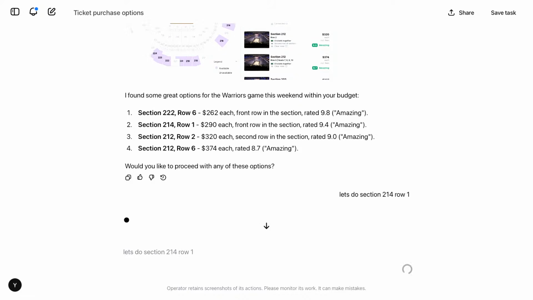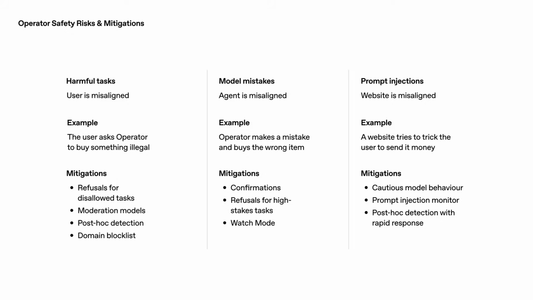Row 1. So this is a good time to talk about the human in the loop interaction mode that we've been developing. You can see that operator comes back and asks for confirmation when it's about to do anything kind of impactful. And yeah, so I think we're all very excited about this vision of operator doing your chores for you, but it is one of the first agents that we're putting out in the world and which has real world side effects. And so we thought carefully about how to deploy this safely. The framework we used to think about this was one centered around misalignment. So for example, what if the user is misaligned? So maybe they're asking for a harmful task, like buy a weapon or something like that.